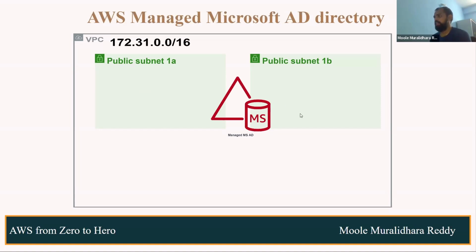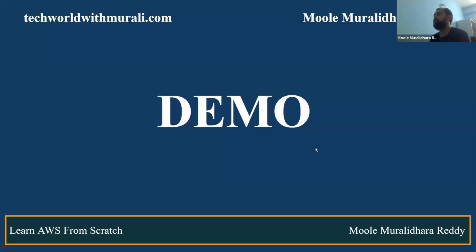Then we will create one EC2 instance in the public subnet 1A, and when launching the instance, we will select the particular Active Directory, so that the server automatically joins the AD domain. Then we can use AD credentials to access that server instead of using a PEM file. Clear, right? Let's see the demo.